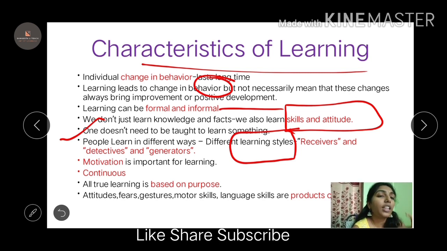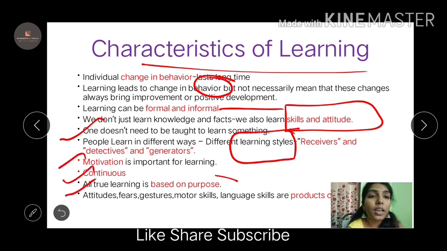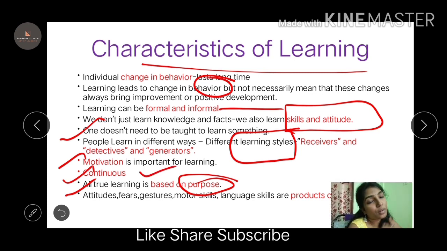And if you're learning, there must be a purpose. It should be continuous in process, and there should be motivation. These are the 3 points. Learning is continuous, from your birth to the day you end your life, you keep on learning something, consciously or unconsciously. And there must be a motivation to learn. Today, the motivation is to crack an exam, to get a job. That is the motivation that helps you learn.